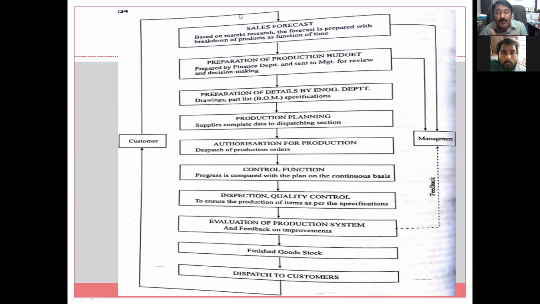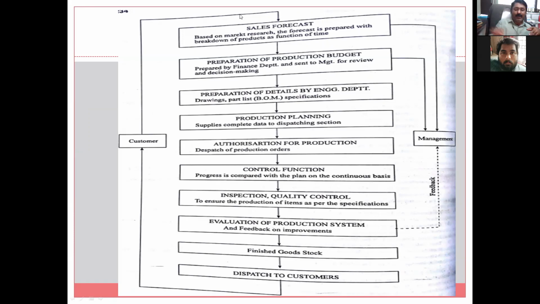So go for the root cause analysis: why it is not happening, or what is the exact gap, why that particular target is not being met as far as quality and quantity are concerned. And the change in the production system means use of different machines, different material, different manpower, or a different method is required to be incorporated in order to achieve the set target. This is the next step, evaluation of production system.